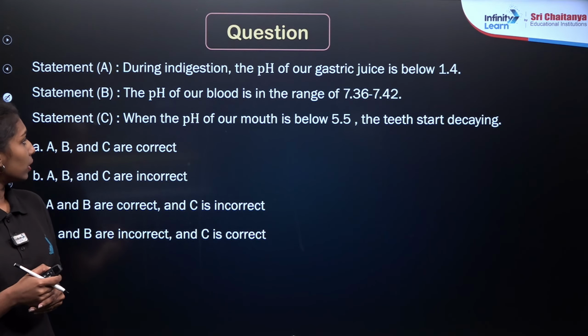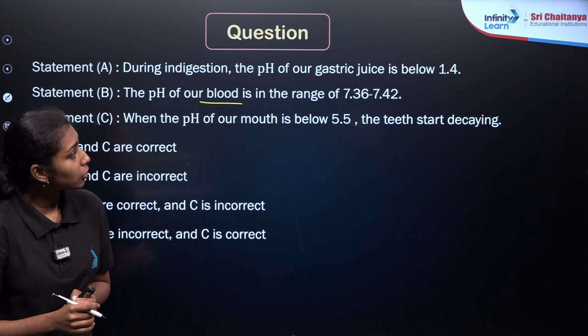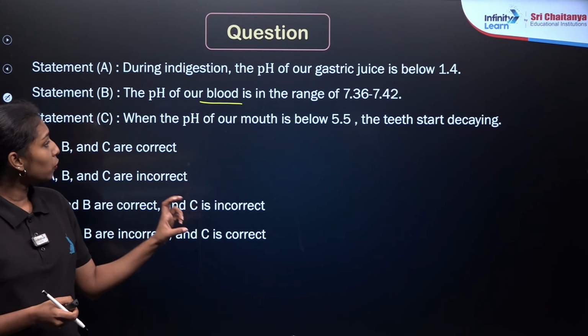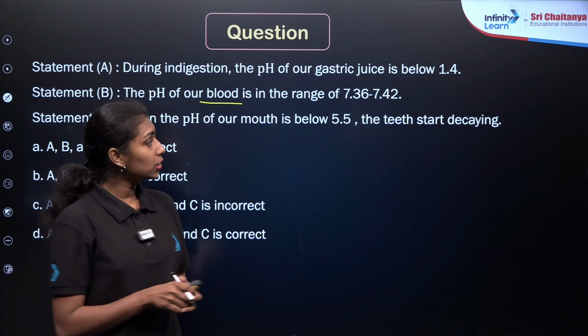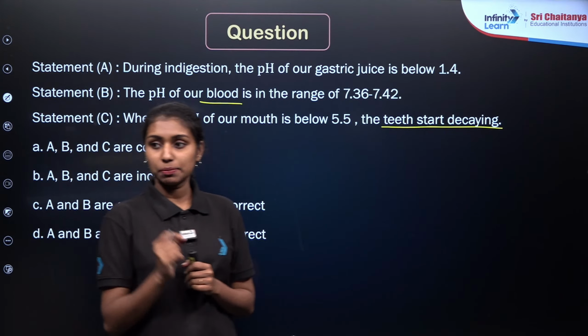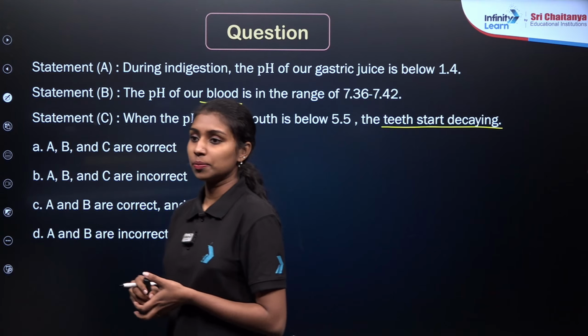The second statement: the pH of our blood is in the range of 7.36 and 7.42. Statement C: when the pH of our mouth is below 5.5, the tooth will start decaying. We need to identify whether the statements are correct or incorrect according to our idea of acids, bases and salts.